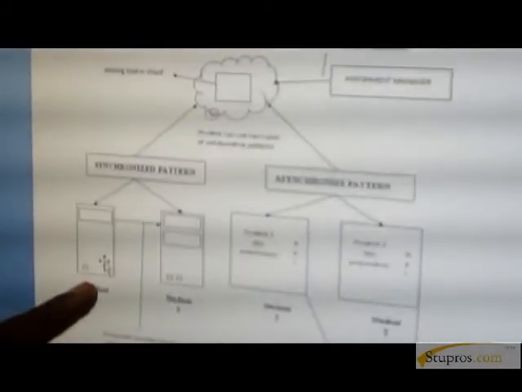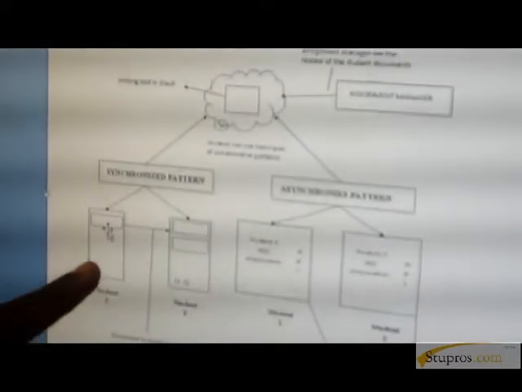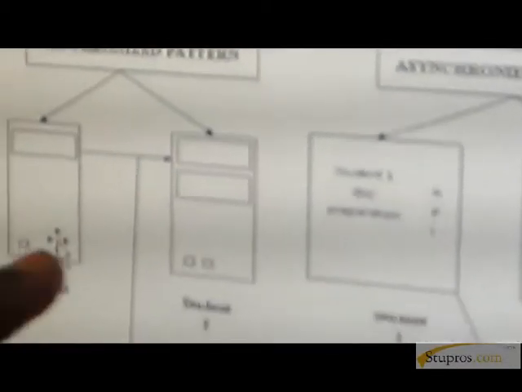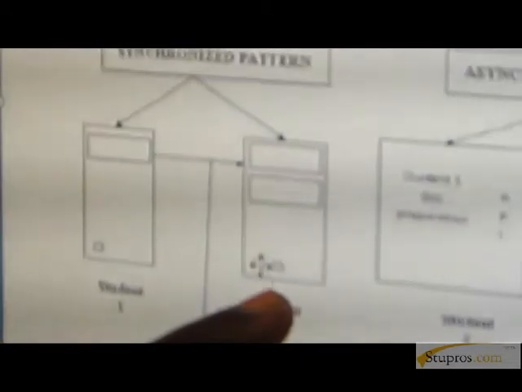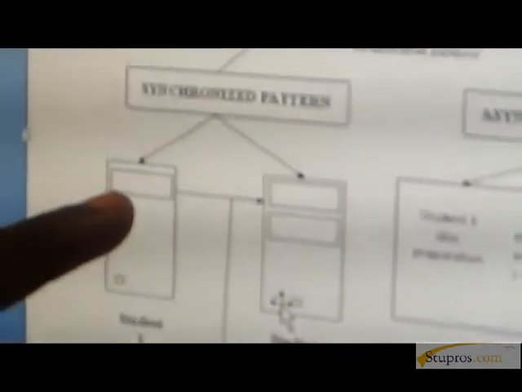When the students are trying to develop the document in the synchronized pattern, the first student has to access the cloud and write the document first. When he finishes the document, he answers some questions based on the document. Using these answers, I generate some feedback. When the student forwards the document, this feedback is also forwarded to the second student. Using this, he can understand the first student's document.